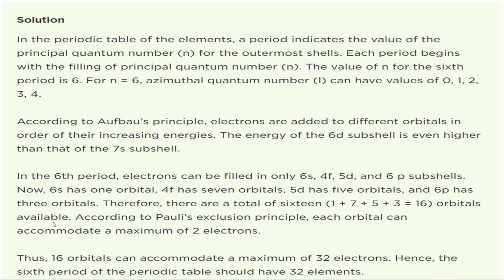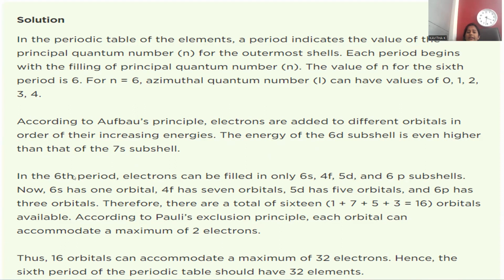So this is the way we go according to the Aufbau principle. What does the Aufbau principle say? Electrons are to be entered into the orbitals according to their increasing energies. We have to fill the orbitals in increasing order of their energy, which is called the Aufbau principle. The energy of the 6d subshell is even higher than the 7s. In numbering, 6d comes before 7s, but energy-wise 7s is lower and 6d is higher, so we fill 7s first and 6d later.